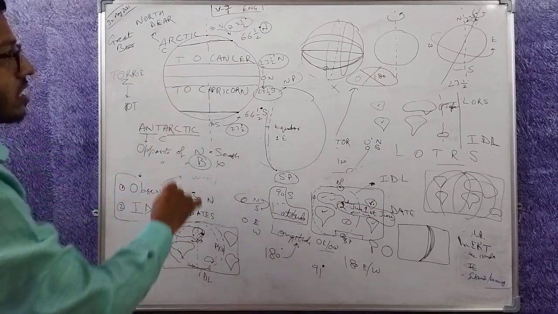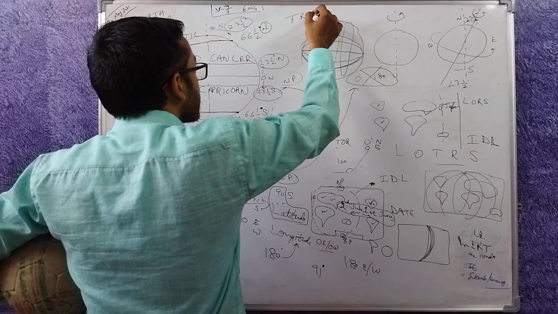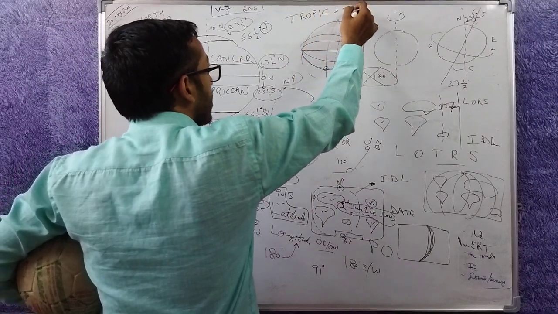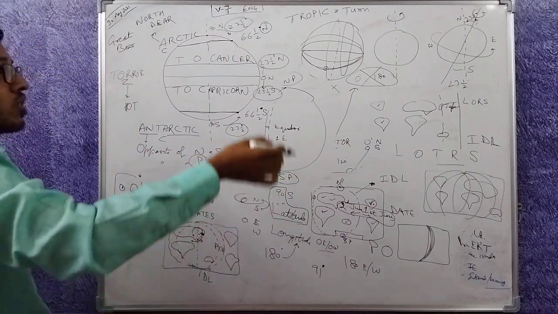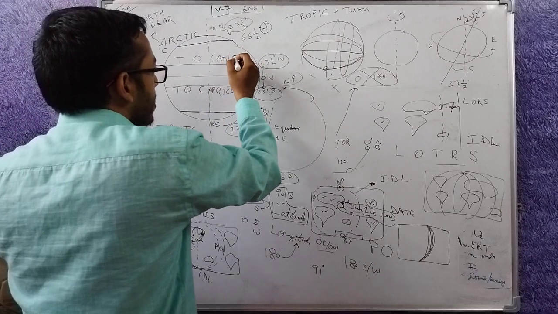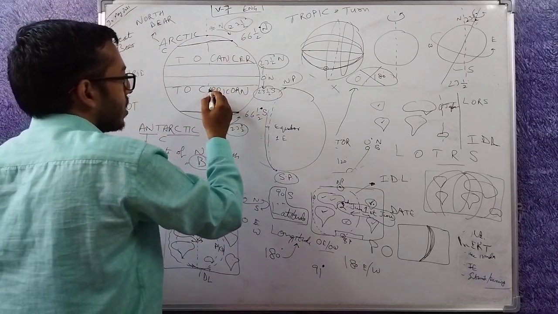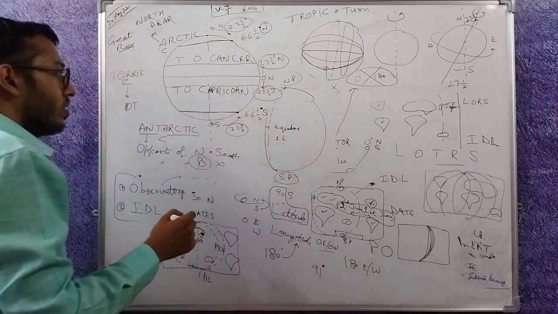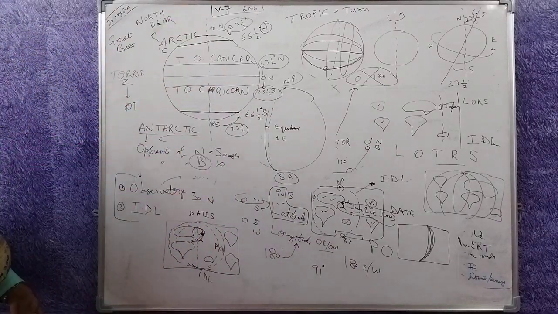What is Tropic of Cancer and Tropic of Capricorn? The word tropic means turn, to change direction, to reverse direction. Cancer and Capricorn were defined when these lines were defined first, maybe 1000-2000 years ago.